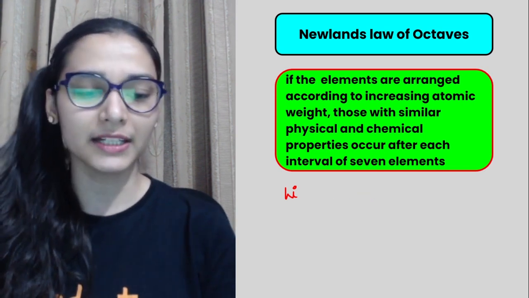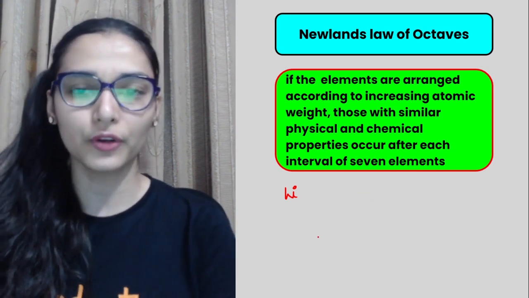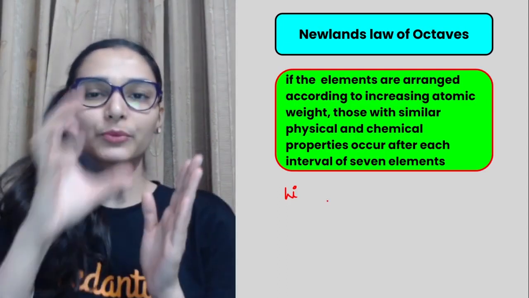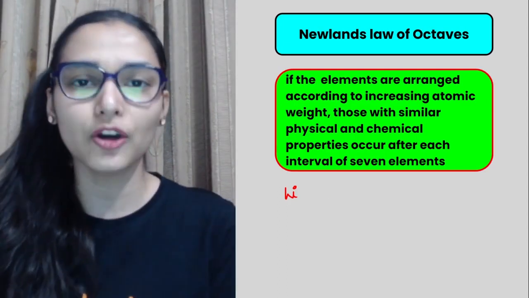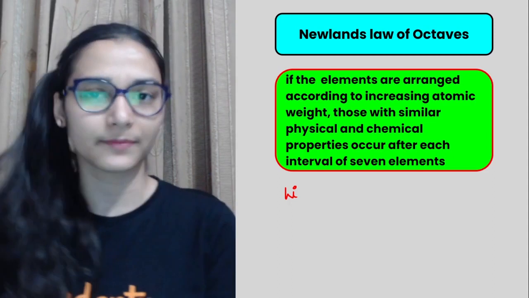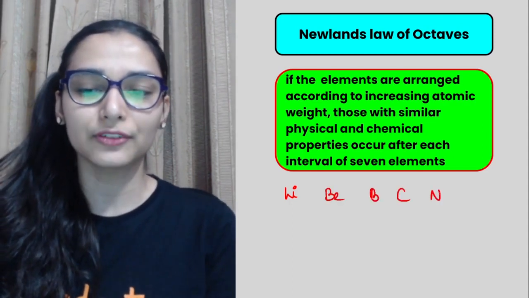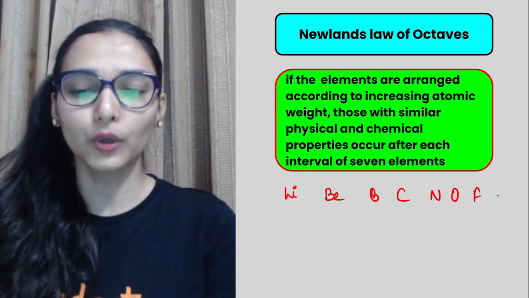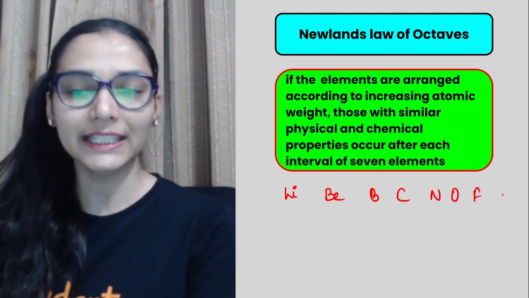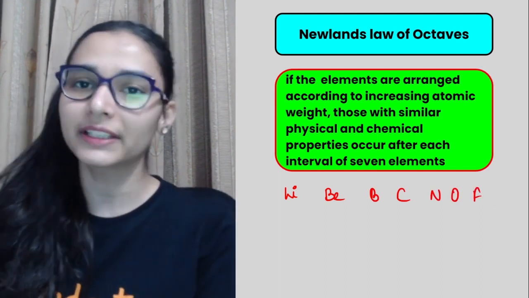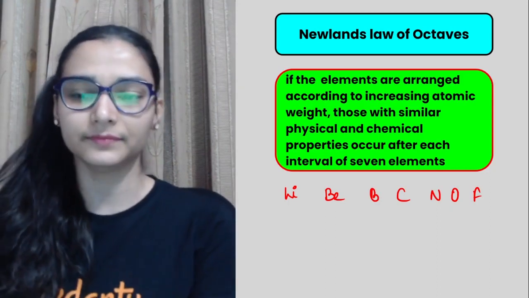Wait a minute, write down the elements here. Starting from lithium, you arrange them in the increasing order of atomic masses: lithium, beryllium, boron, carbon, nitrogen, oxygen, fluorine, and so on. You cannot take neon because noble gases were not discovered at that time.